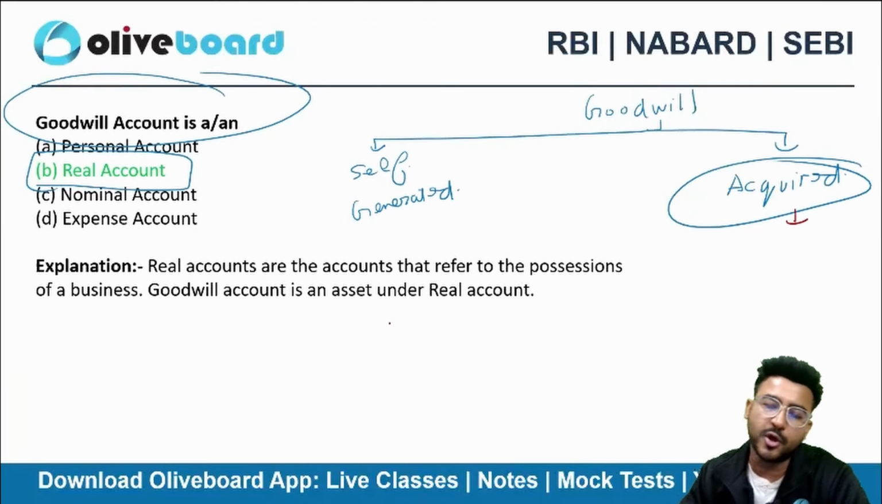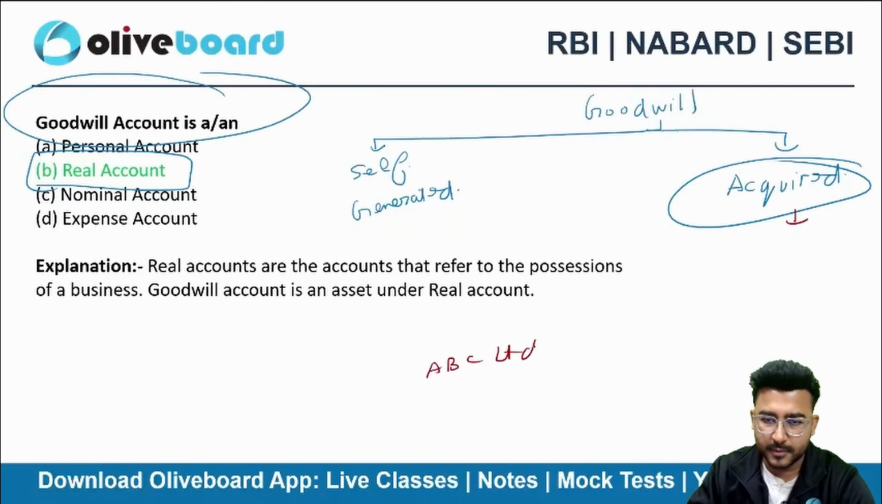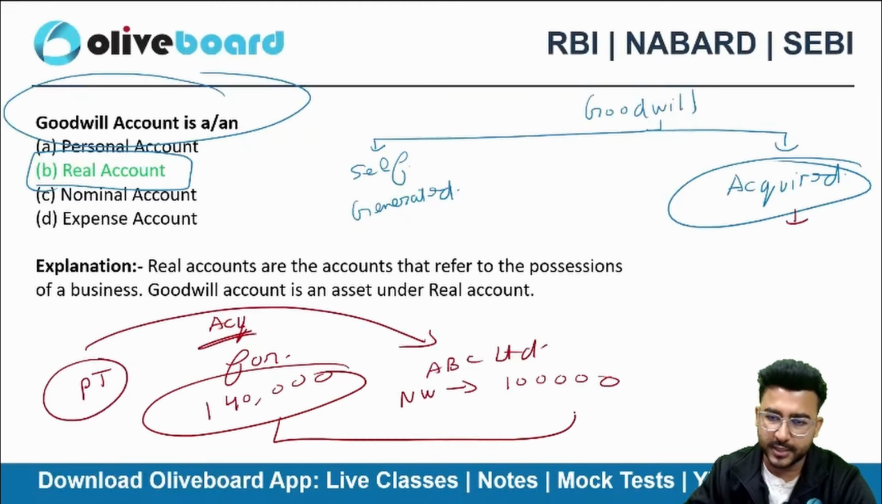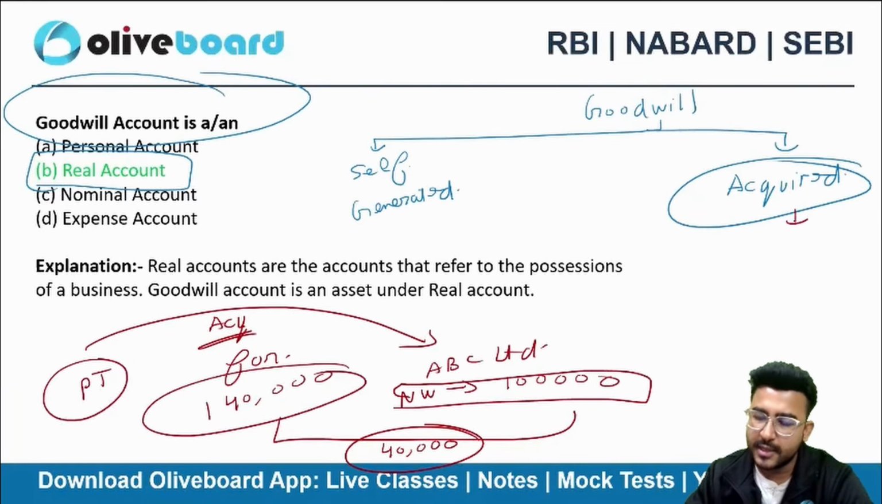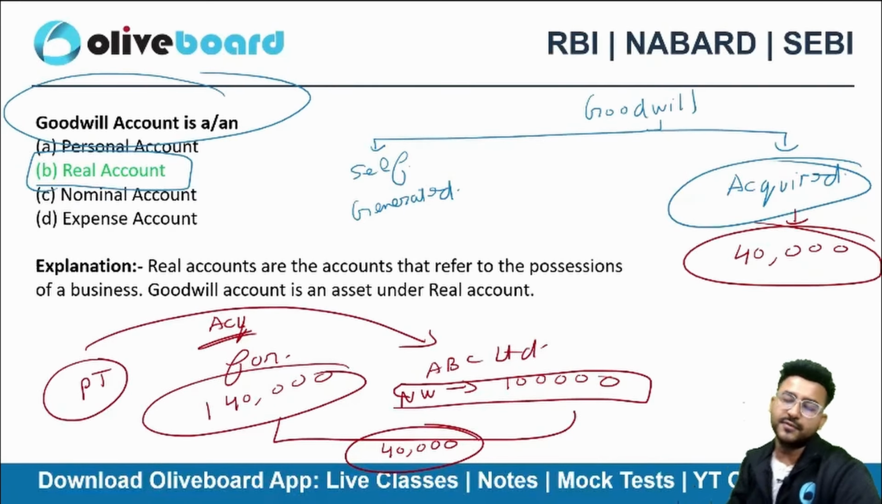Acquired goodwill can come in your balance sheet directly, can come in your books of accounts. Sir, what do you mean by acquired goodwill? For example, there is a company ABC Limited. The net worth of the company is 1 lakh rupees. I acquired ABC Limited for 1,40,000 rupees. What is this additional 40,000 that I am giving? The net worth is just 1 lakh rupees. However, I am paying 40,000 extra. This is a case of acquired goodwill.